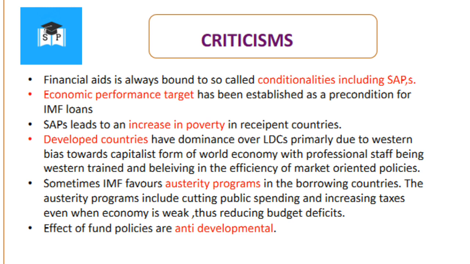The developed countries have dominance over the least developed countries, primarily due to the Western bias towards the capitalist form of world economy, with professional staff being Western trained and believing in the efficiency of market-oriented policies. Sometimes, the IMF favors austerity programs in the borrowing countries. The austerity programs include cutting public spending and increasing taxes even when the economy is weak, thus reducing budget deficits. The effect of the fund's policies at certain times is anti-development.